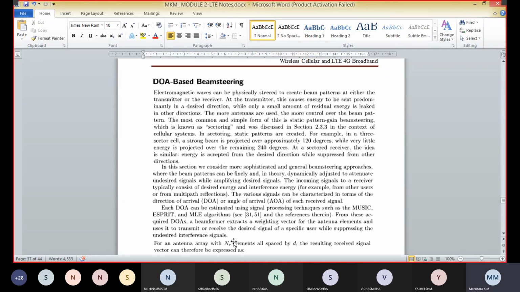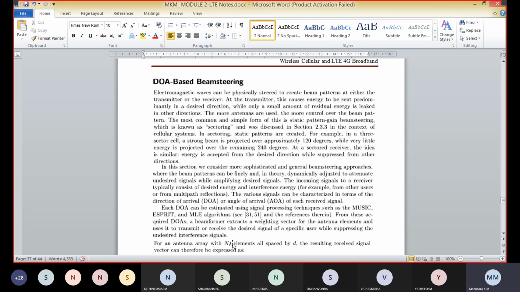The most common and simple form of this is static pattern gain beam steering, which is known as sectoring in cellular systems. In sectoring, static patterns are created.